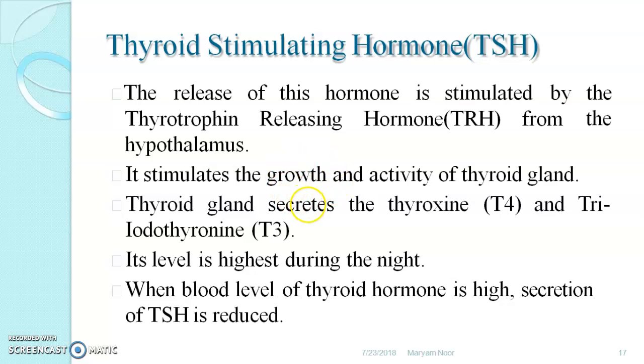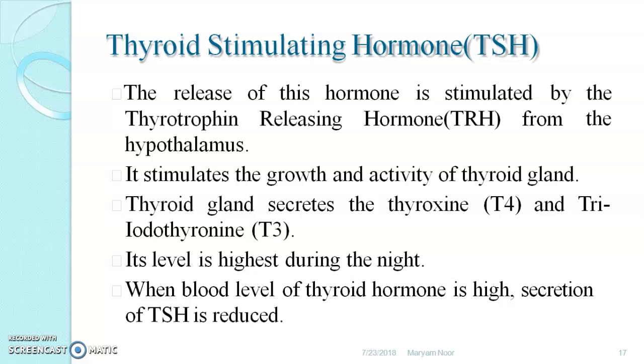It stimulates growth and activity of the thyroid gland. See here, this TSH is responsible for growth and activity of the thyroid gland, and it is secreted due to thyrotropin releasing hormone from the hypothalamus.